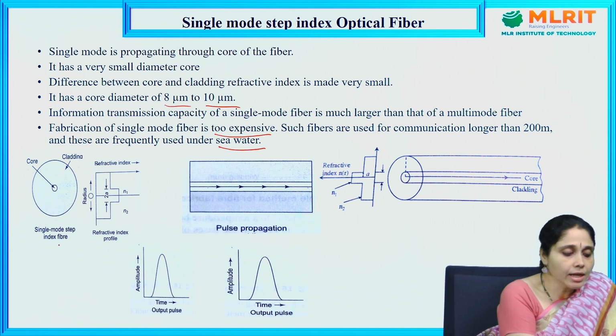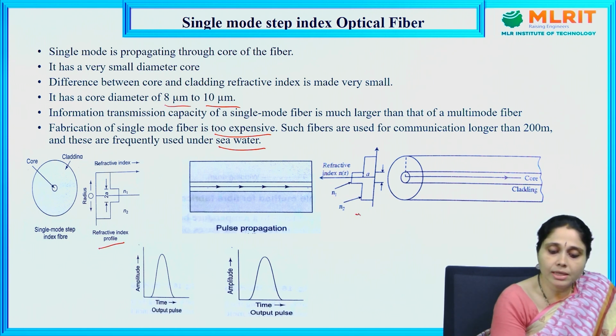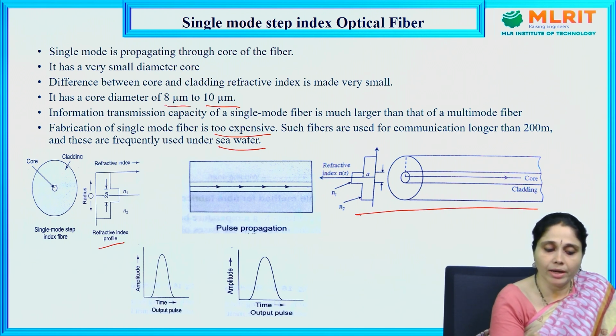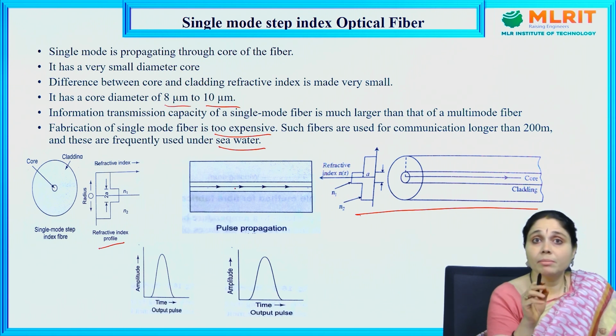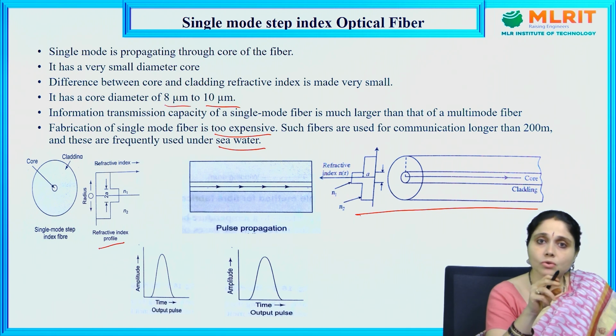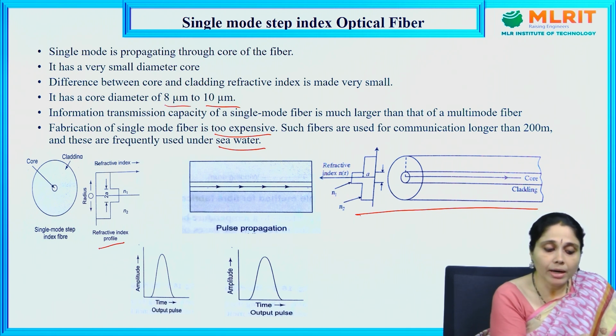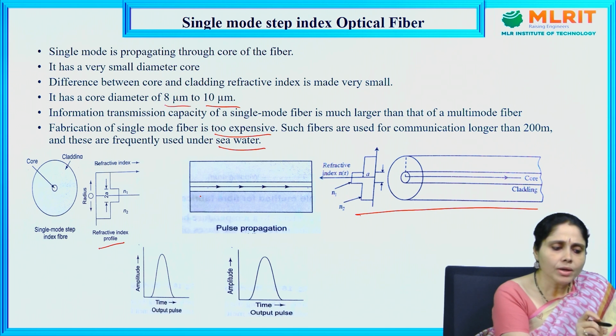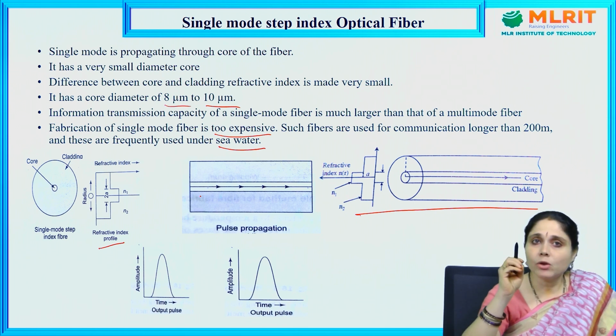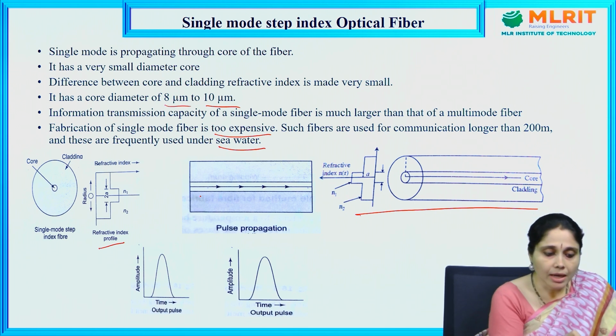See this single mode step index optical fiber, the representation will be like this. The refractive index is represented like this. This is known as the refractive index profile. So, this is the total representation of the light transmission through the optical fiber. This is the refractive index profile. This is the pulse propagation. The pulse will be propagated like a single line, even though it undergoes total internal reflection. But since the core diameter is very small, 8 micrometers to 10 micrometers, it will be represented in the form of a single line.